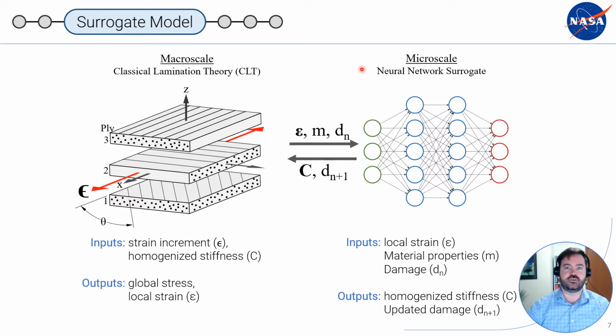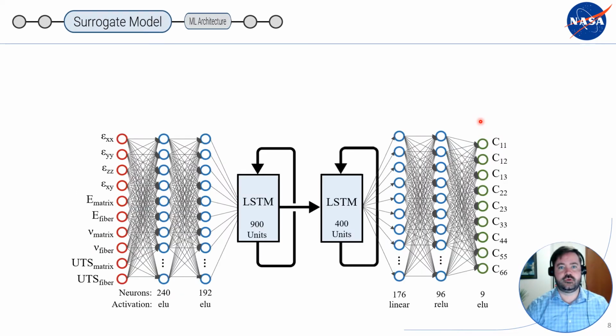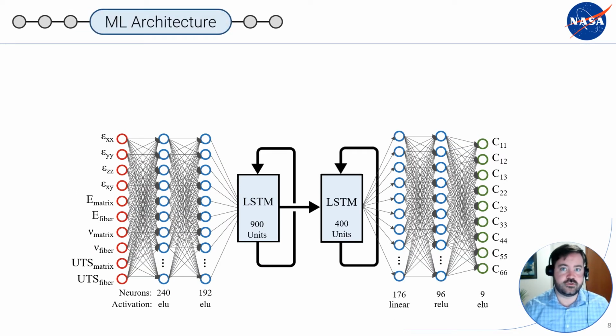Now, neural networks are seen as very general nonlinear approximators. So what we can do is use data generated from GMC as training data to teach the neural network how to mimic GMC. So once we've generated enough training data, we can have a highly accurate surrogate to stand in for GMC.